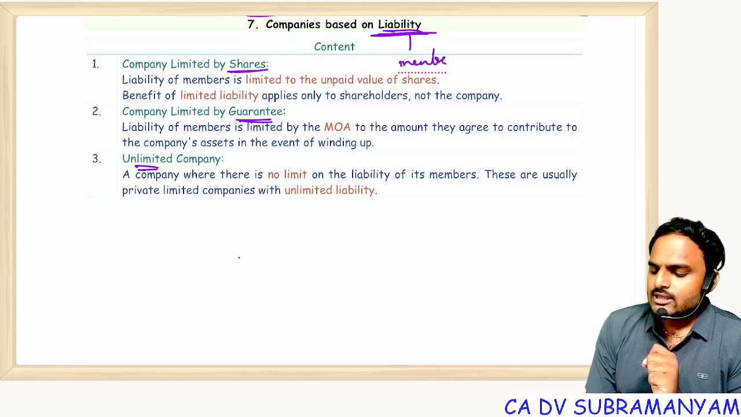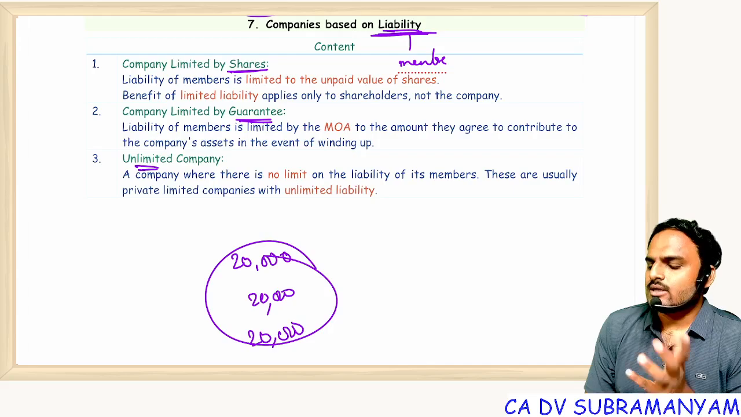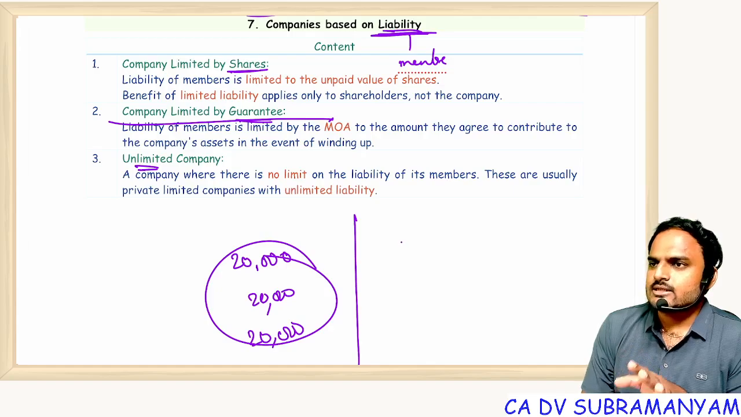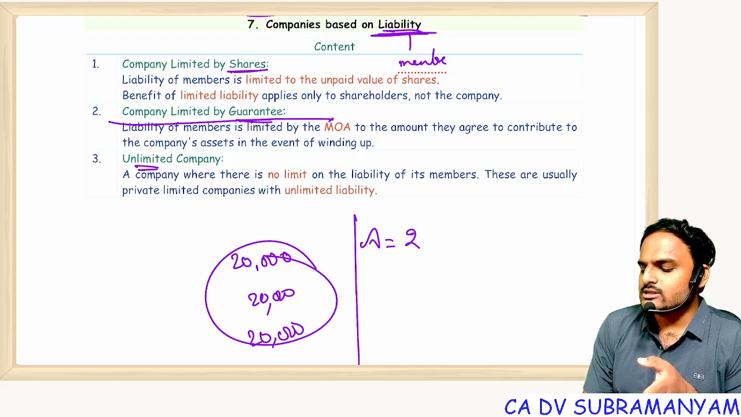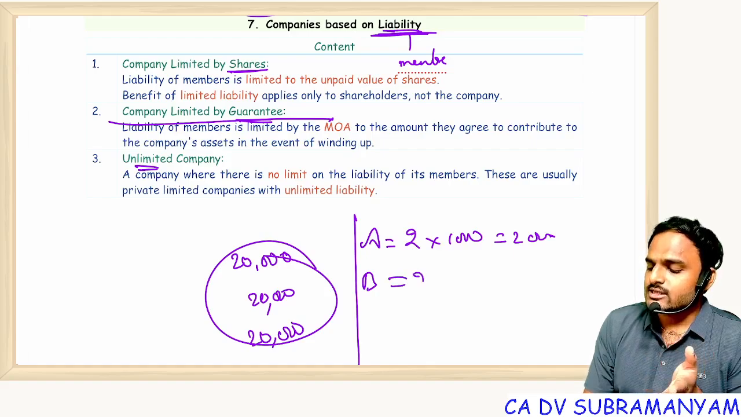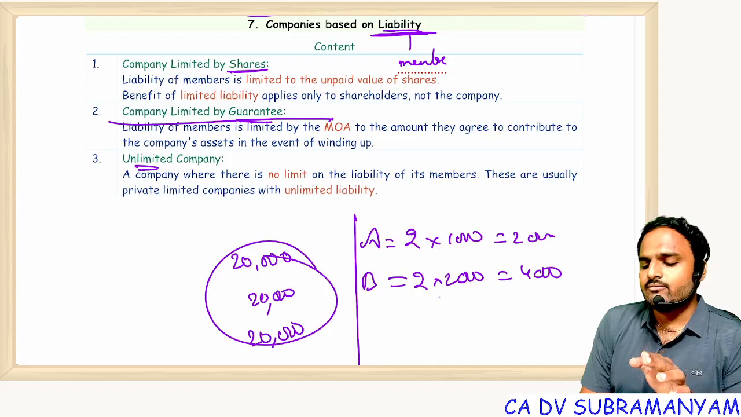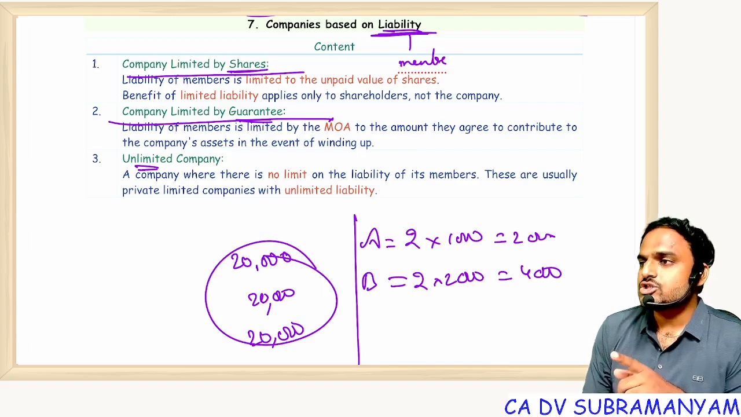Suppose every member is giving a guarantee for 20,000 rupees. That is nothing but a company limited by guarantee. No, sir, every person is liable for 2 rupees per share. Suppose A is holding 1,000 shares, 2 into 1,000, A's liability is 2,000. B is holding 2,000 shares, 2 into 2,000, that means 4,000 rupees. So here the liability is limited to the extent of unpaid value, and that kind of company is known as a company limited by shares.